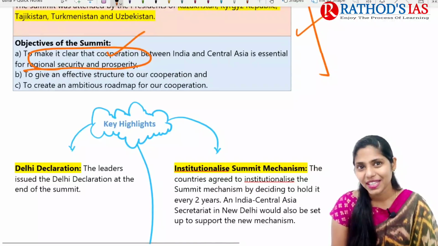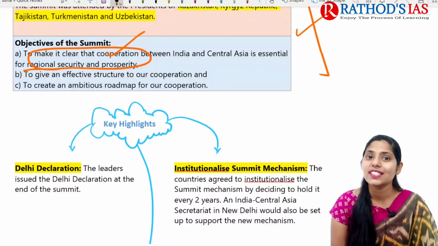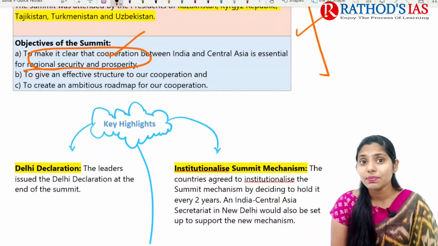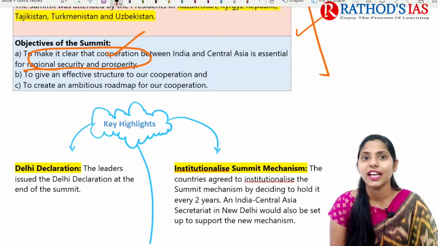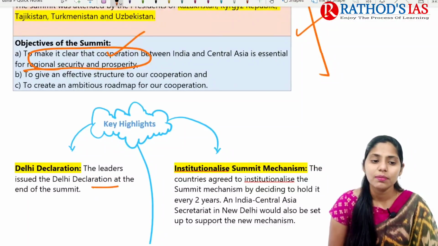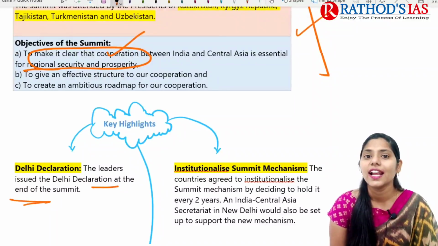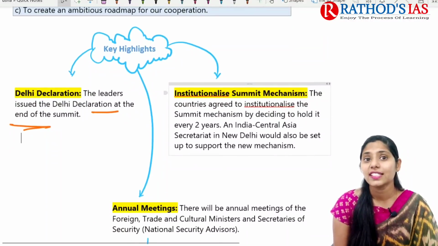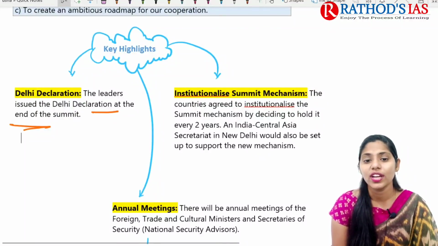Now let us see some key highlights. The first one is the Delhi Declaration. Leaders issued this Delhi Declaration at the end of the summit. The second important one is institutionalizing the summit mechanism.